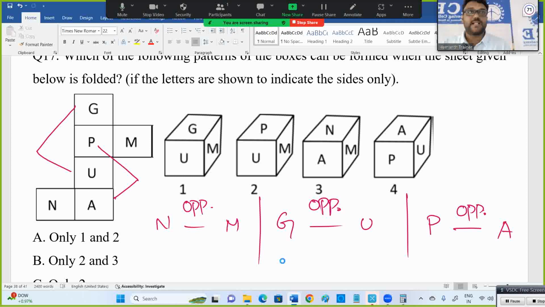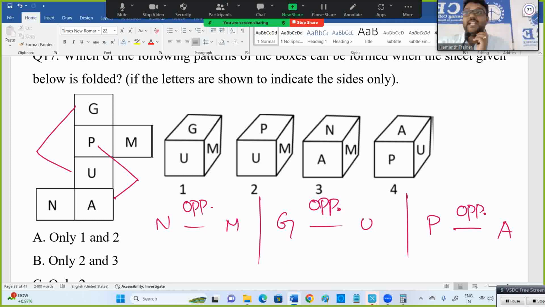This concept is clearly explained in one of the videos. Please kindly complete the dice concept. Unfolded dice is very important for you. This is the unfolded one. Folding one means like options. But in TCS they are giving an unfolded diagram. If you fold it, which is possible and which is not possible, like that they are asking.